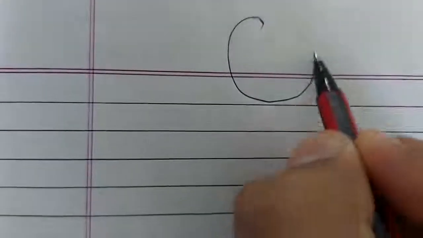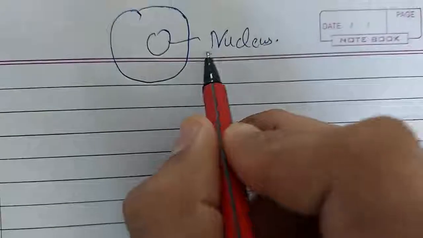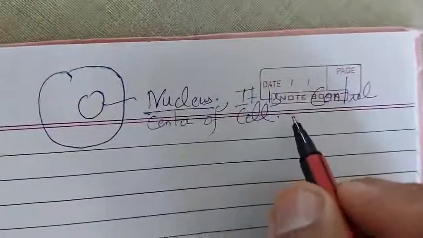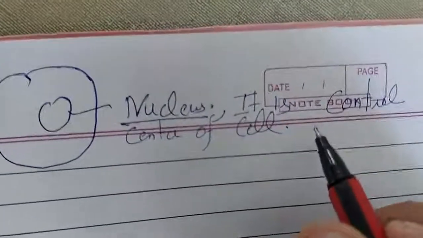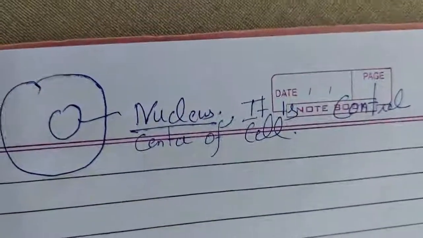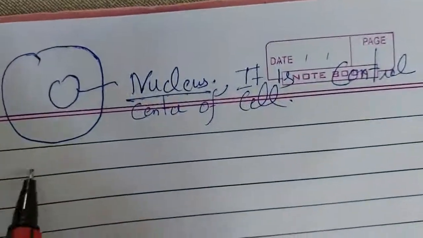In the center of a cell, there is a structure whose name is nucleus. Nucleus is like a brain in the human body. It is the control center of the cell. It controls all the activities that take place inside the cell and is mainly responsible for controlling the functions of the cell. Now we will talk about this nucleus.